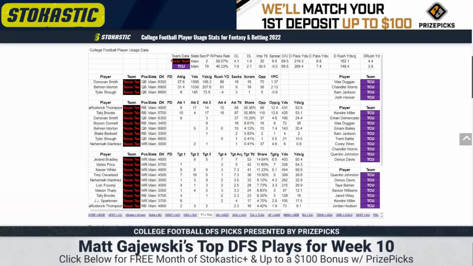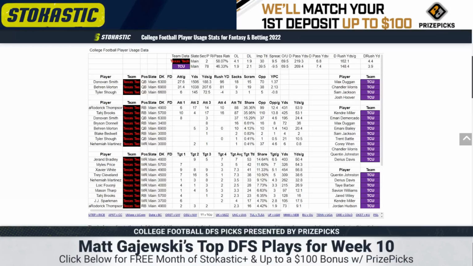The one thing we can say here is TCU does not have the same front that Baylor does. That's the best defensive line in the conference. And their coaching staff has spoken a lot about getting the ball quickly to mask these offensive line woes. Because there's the chance that all 3 of them play. All 3 played last week. It's a really tough situation to target, but I expect Morton to start. He's the only one that's playable in tournaments because of it. Still a really tough situation to get to.